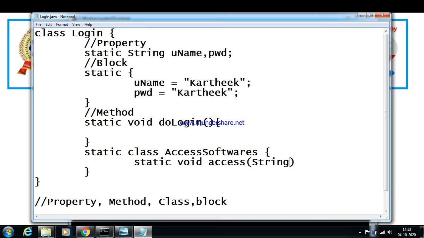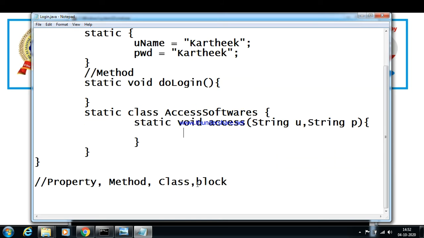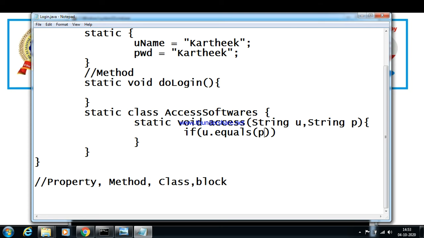I create a method named static void access. The access needs a username and password. With the help of these two, username and password, I can access. So how to access: I just keep an if condition here. Say if u and p are both equal, if u.equals(p), or I can say u.equals("Karthik") and p.equals("Karthik"). For the time being, I'm just saying that u.equals(p) means that u and p are equal objects.